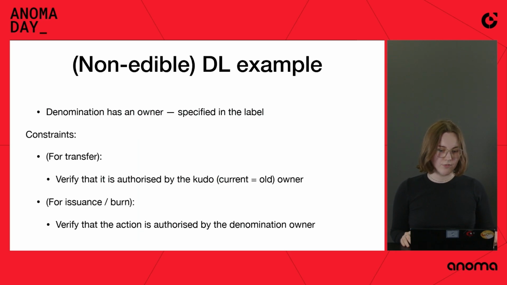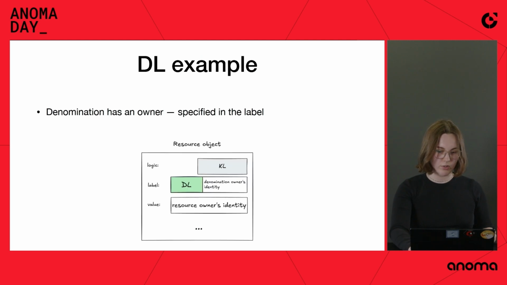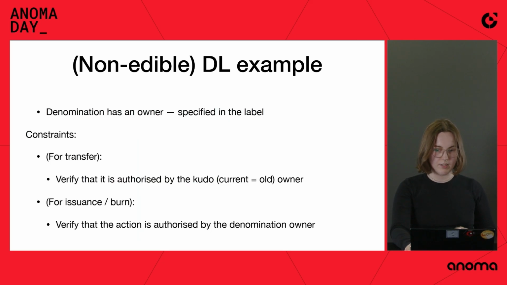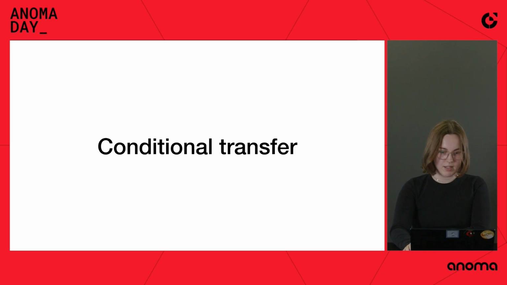So for transfers, we verify that the transfer is authorized by the owner of the kudo. So from the value field, right? And for issuance and burning, we verify that the action is authorized by the denomination owner. So just to get back the denomination owner from the label, and the transfer is authorized by the resource owner, right? So that's a non-trivial denomination logic example. Now we get to conditional transfer.